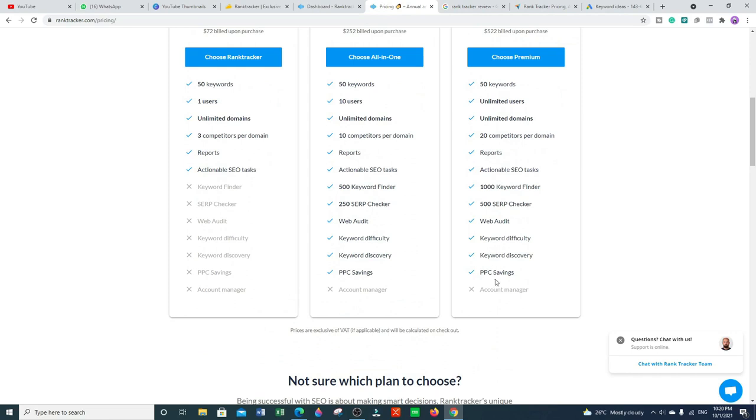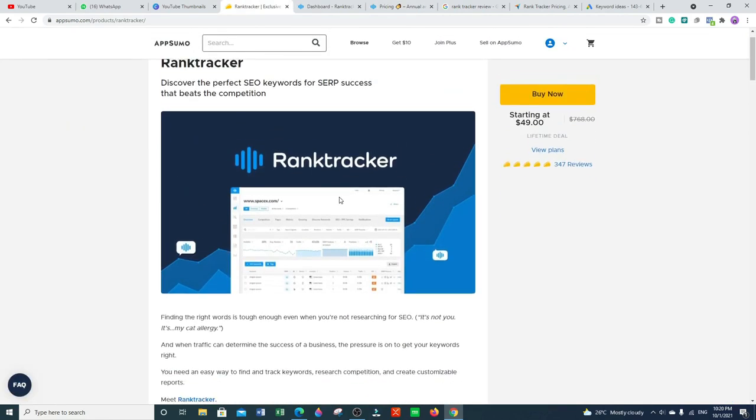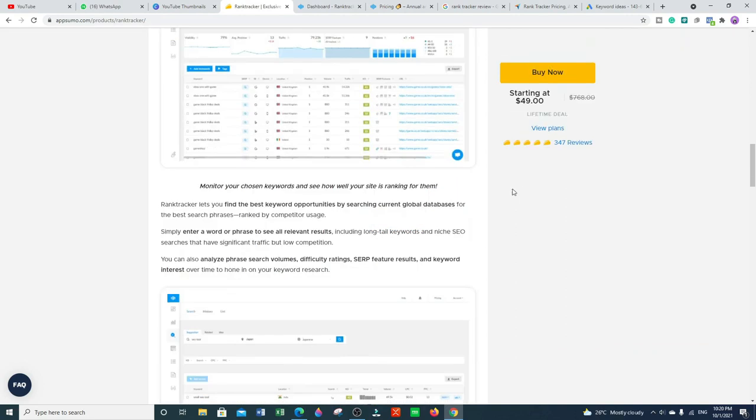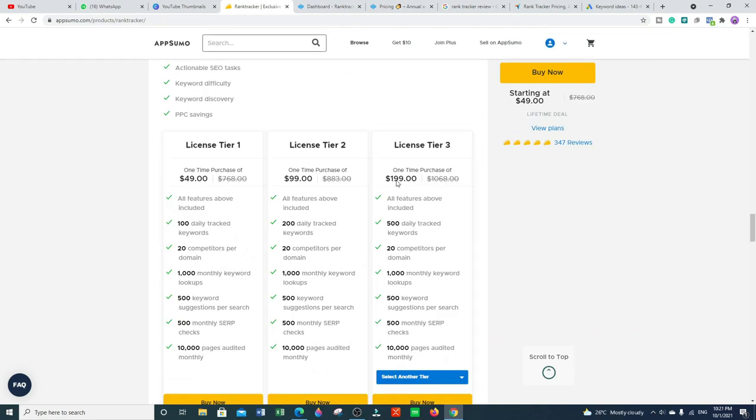But if you want a lifetime deal, you can buy this tool from AppSumo, a digital marketing product marketplace, where you will get this tool at a starting price of $49 for a lifetime deal. They have 3 license tiers: tier 1, tier 2, and tier 3. With the $49 one-time payment, you pay just once and can use this tool for a lifetime.